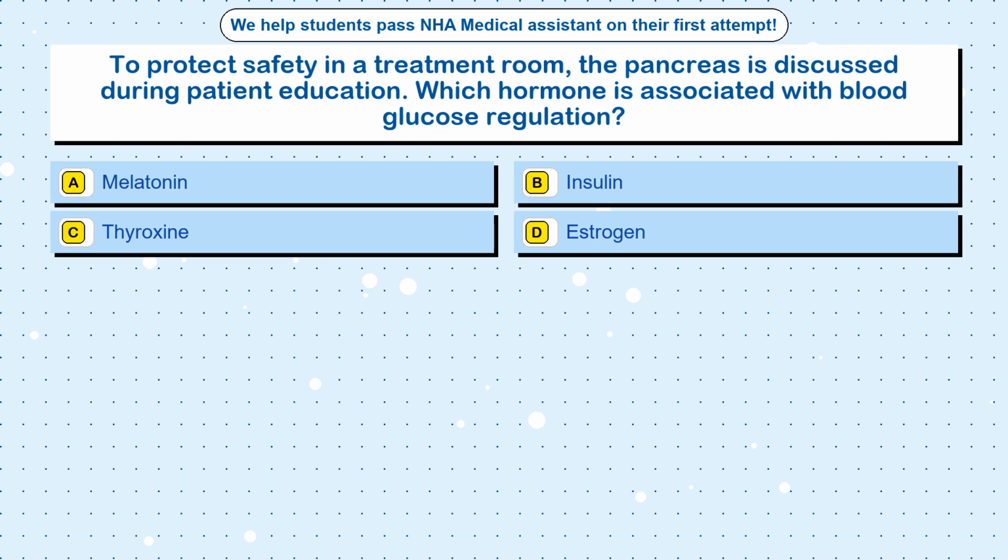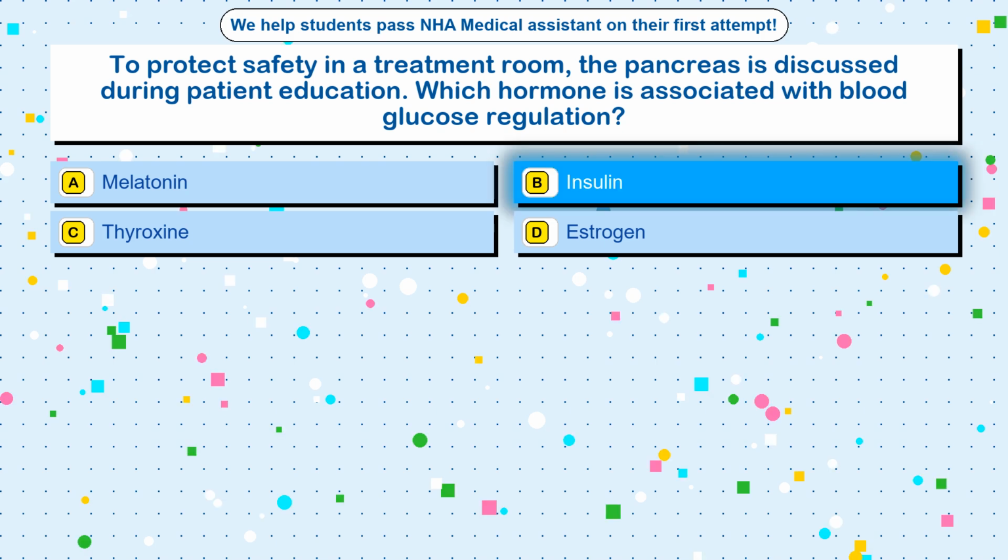Question 25. To protect safety in a treatment room, the pancreas is discussed during patient education. Which hormone is associated with blood glucose regulation? Option A, melatonin. Option B, insulin. Option C, thyroxine. Option D, estrogen. The correct answer is option B, insulin.